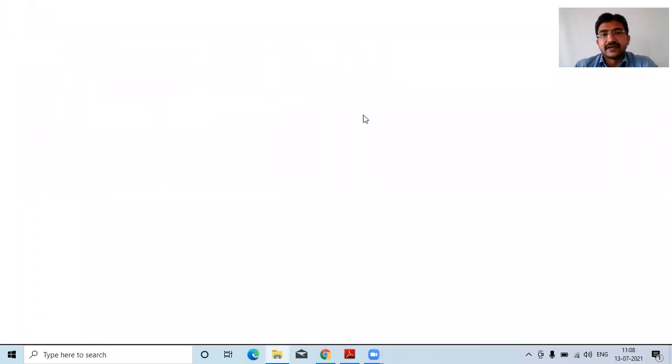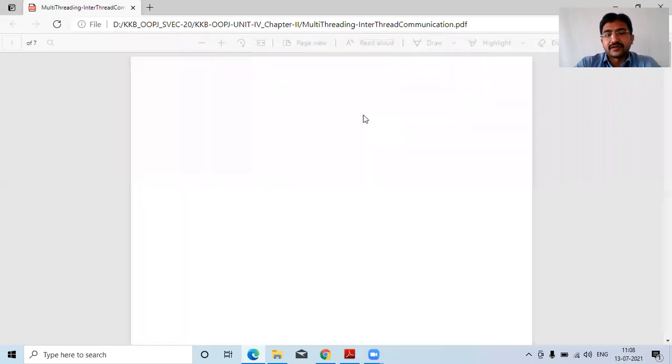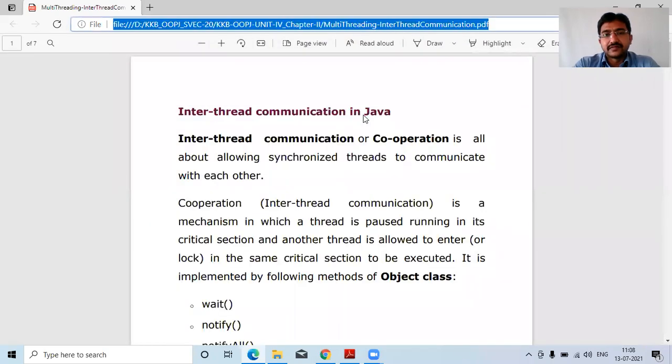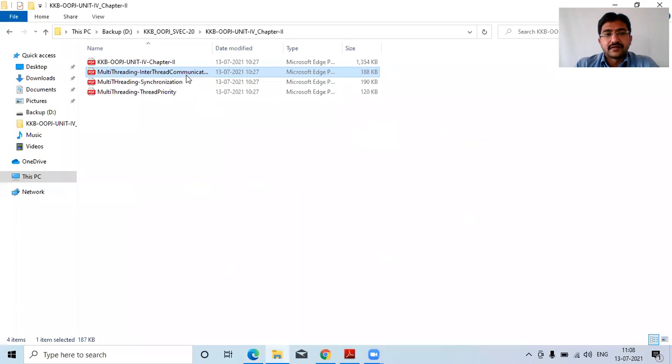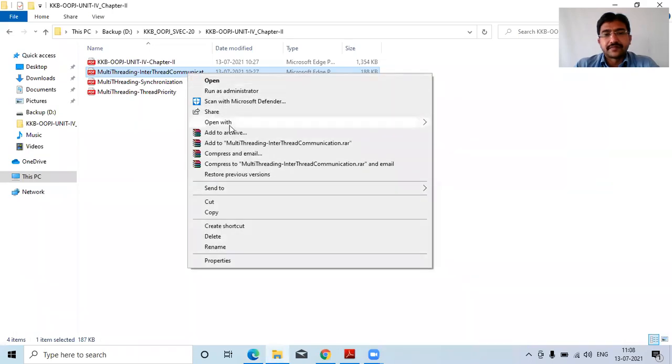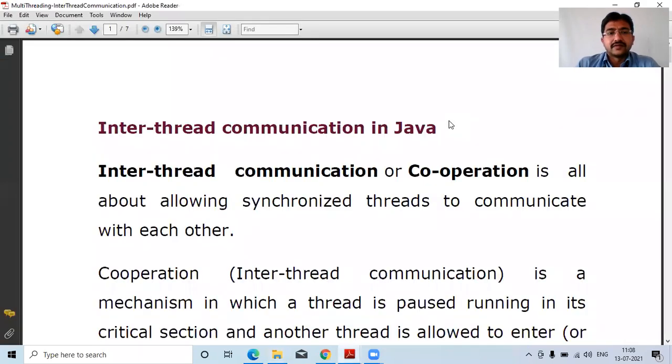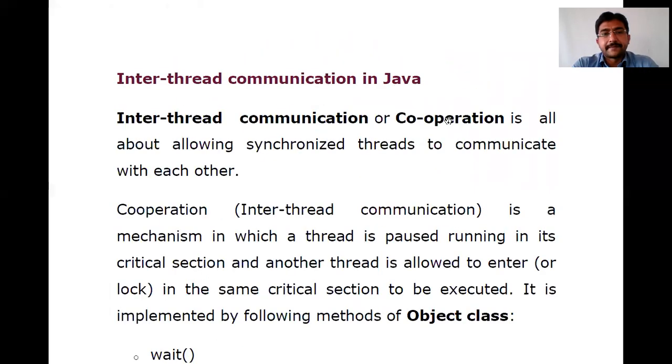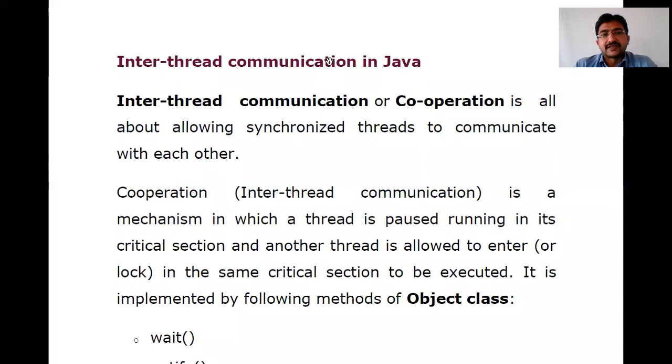So this is the inter-thread communication topic. Inter-thread communication is also called cooperation. We can consider this as cooperation.